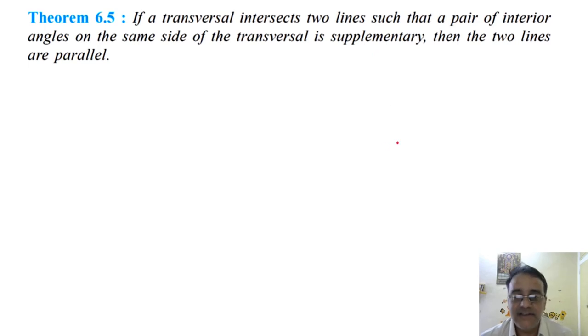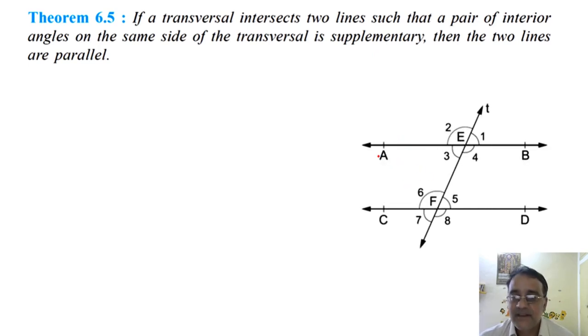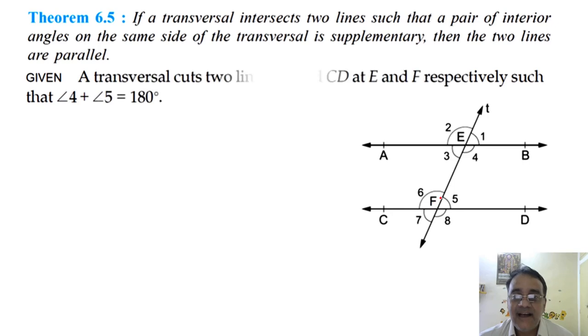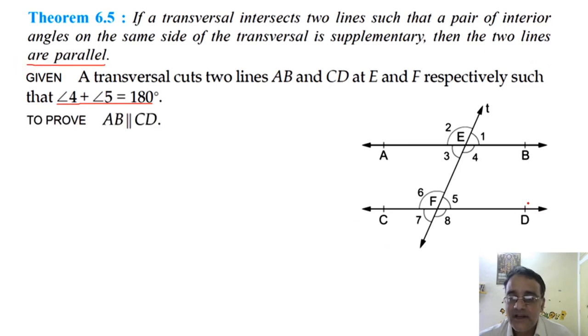So let us start with the given. Let transversal T intersect AB and CD at points E and F such that angle 4 plus angle 5 is equal to 180 degrees. And what we have to prove here? What do we have to prove? AB is parallel to CD. Right, AB is parallel to CD. Now we'll start with the given part.